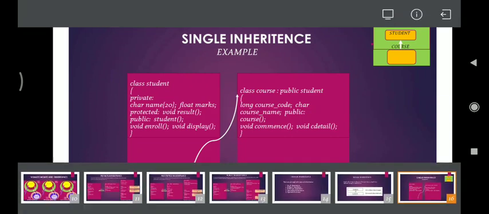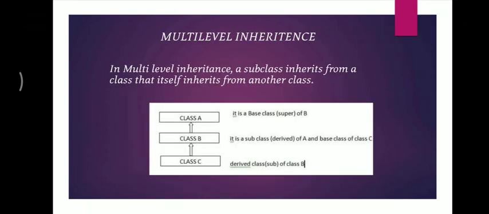Next, when we move to the second form of inheritance, that is multi-level. What multi-level says: we have one base class that is being inherited by another class, and now that class becomes the derived class, but that derived class is also being derived by another class. So we have a super base class, or super class, and then we have a derived class, and then we have a subclass. So one derived class is being derived by another class.